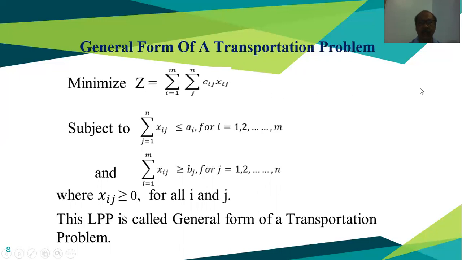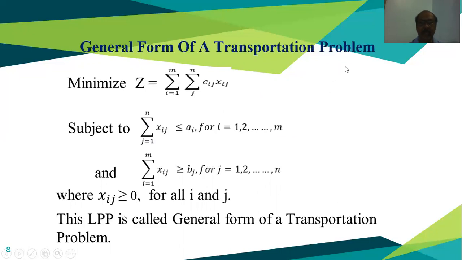So the sum of the Xij, whatever we are transporting or shifting from the ith source, summed over j equal to 1 to n, that is, in the ith row we are summing up, we get the sum of Xij less than or equal to ai for i equal to 1 to m. Considering S1, we take the summation over j equal to 1 to n of x1j for the first row, and similarly for the second source, the third source, and so on.